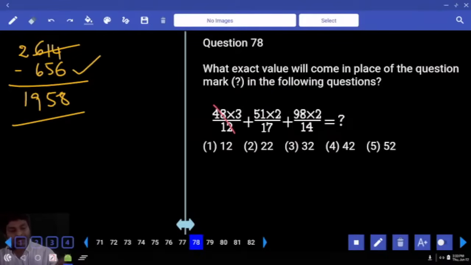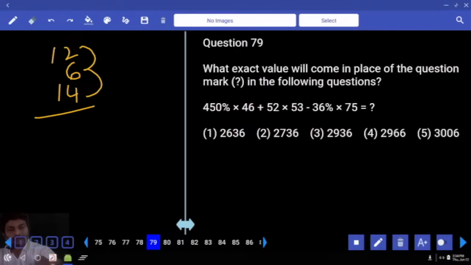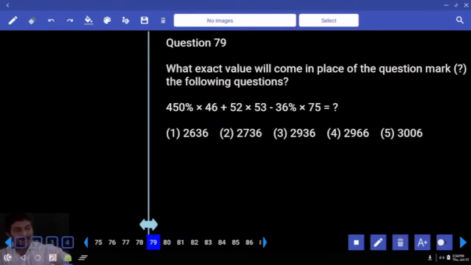Twelve. 4 times 3 is 12, 6, 14, 20, 32. Last digit cannot be verified. Multiple options are there. We have to calculate. There is no other way.